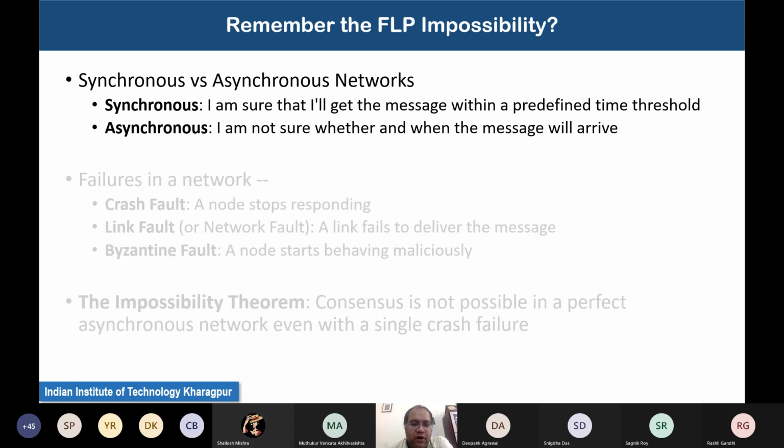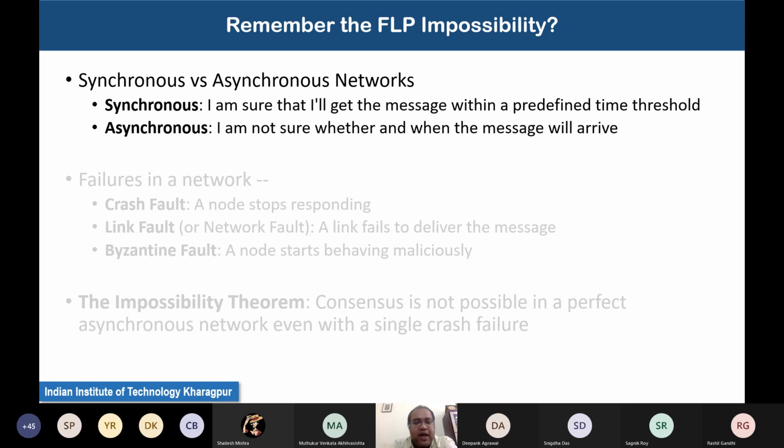Yes, sure. Okay, now let us come to the design of this protocol. To design this protocol, the first thing you need to keep in mind is the FLP impossibility theorem that I mentioned earlier. To reiterate it, first let us see in what kind of architecture we are going to put our blockchain. The first consideration is synchronous versus asynchronous network, which I have mentioned multiple times.